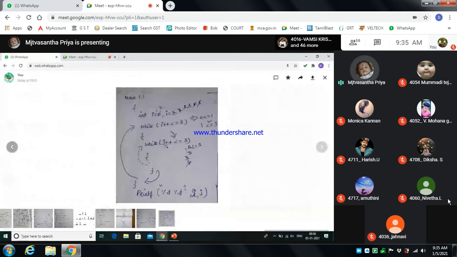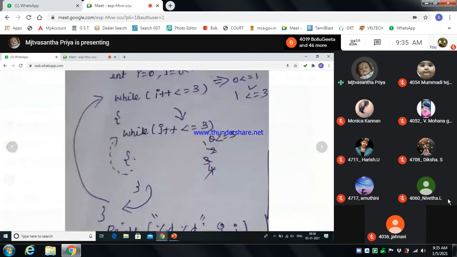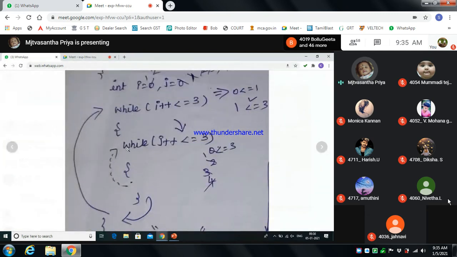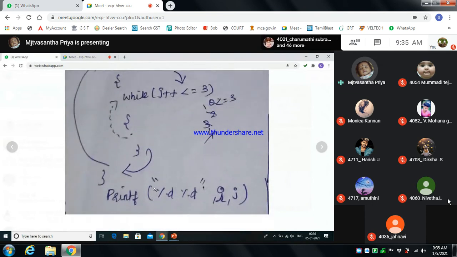Again it goes to the while part of the j, and the j value becomes 1, and 1 is substituted in j, and it checks the condition. If the condition is true, it will move to the body of the empty loop, and move to the j part again, until the condition becomes false. When the condition is false, it prints the i value, right?